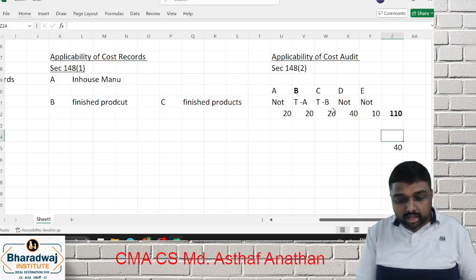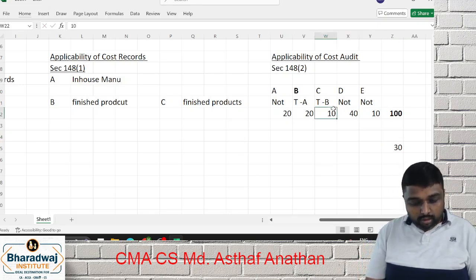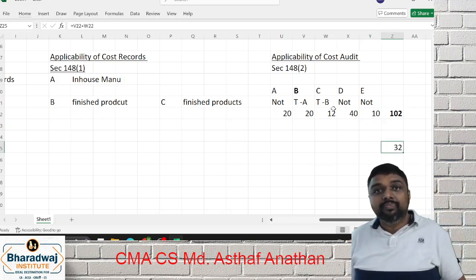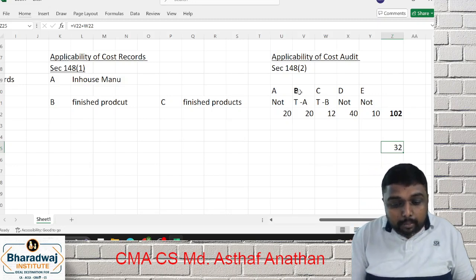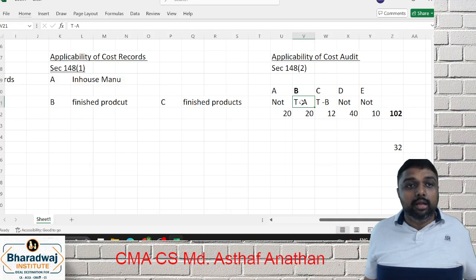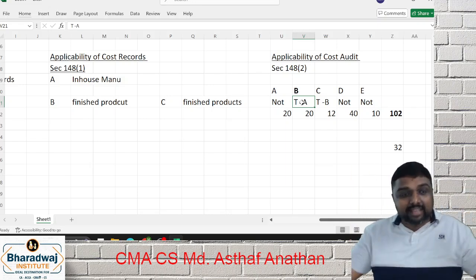Or you will take this as a 10. What you will get, my dear friends? What you will get? 32. Is it above 25 crore? Yes or no? In such a situation, for table A product, that is product B, cost audit is applicable. So we are discussing the provision and we are also giving an example.